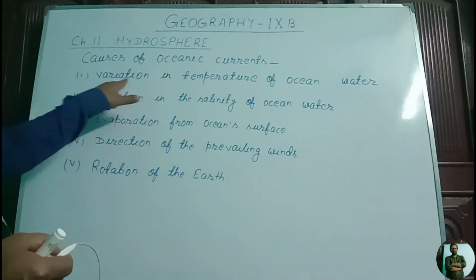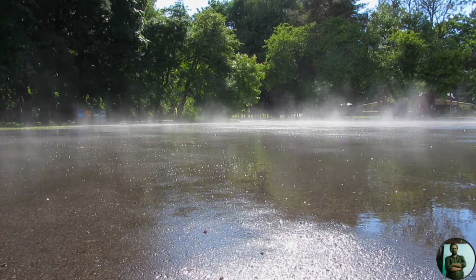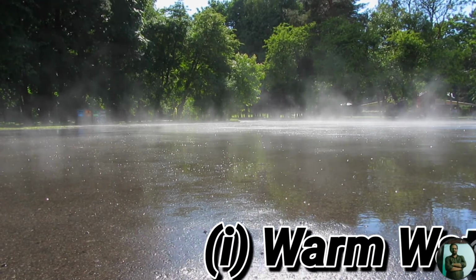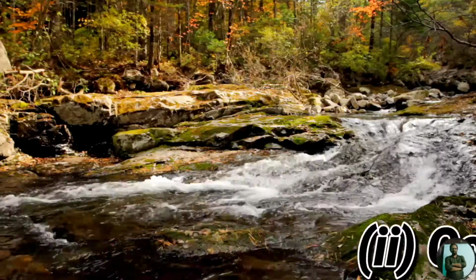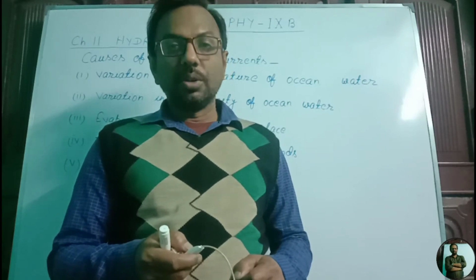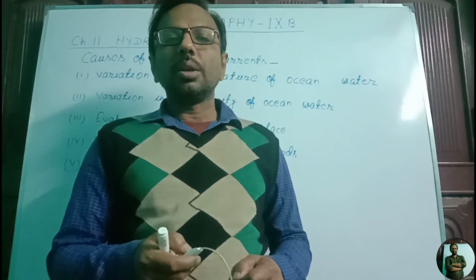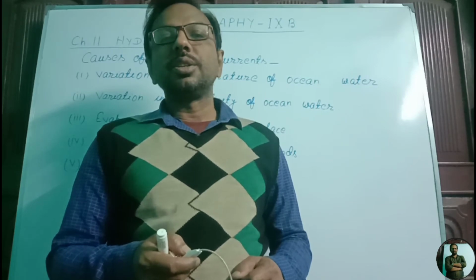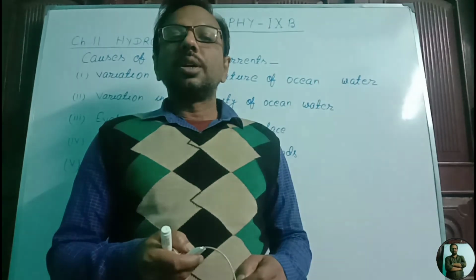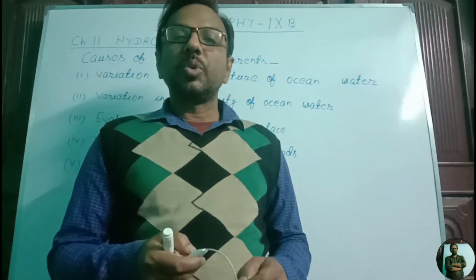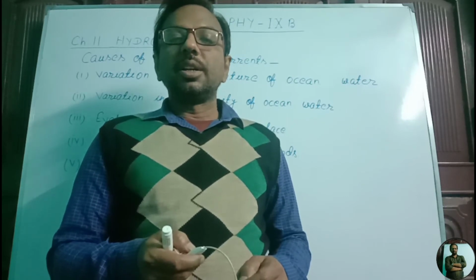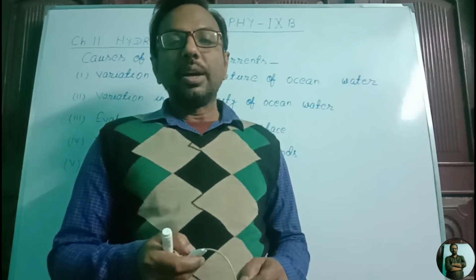Number one is variation in temperature of oceanic water. As you have seen, there are two types of oceanic water, warm water and cold water. The oceanic water that is present nearby the equatorial region is hot in nature and its density is very less. But the oceanic water that is present in polar and subpolar region is cold in nature and the density of cold water is high.